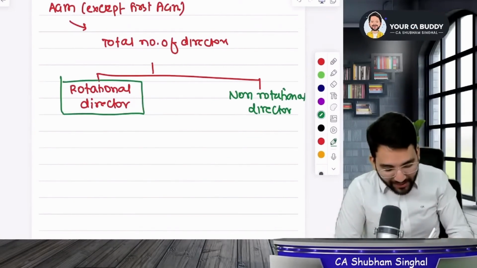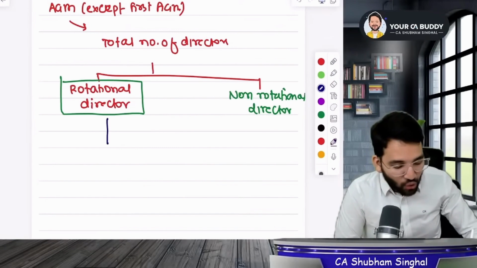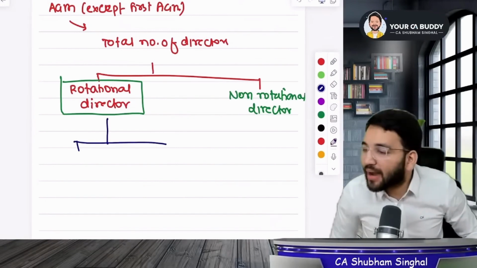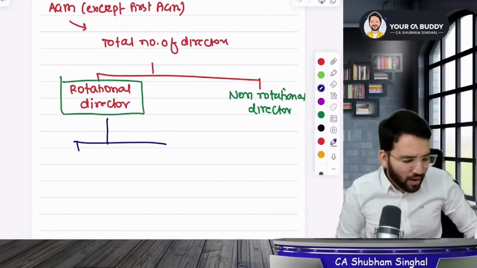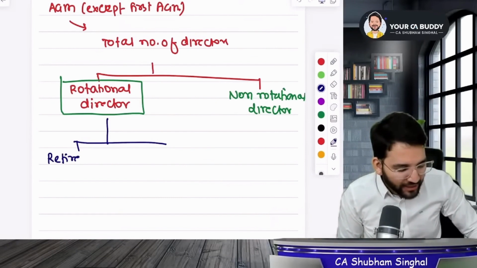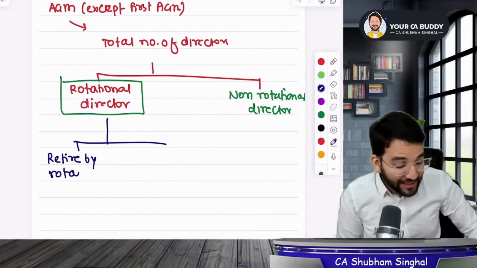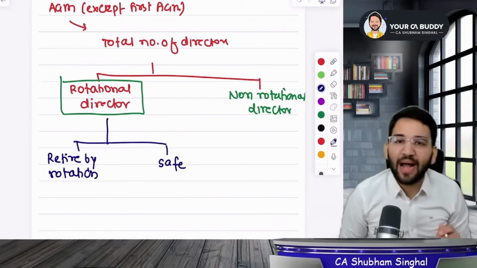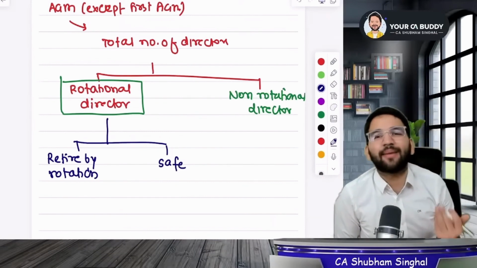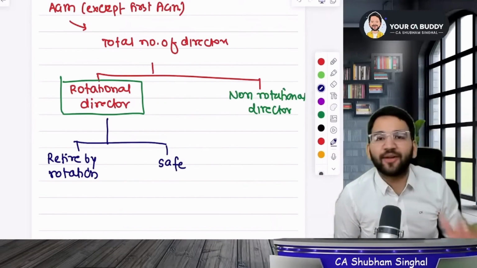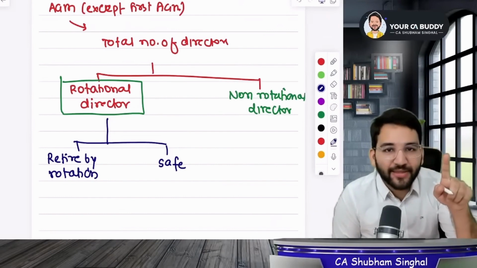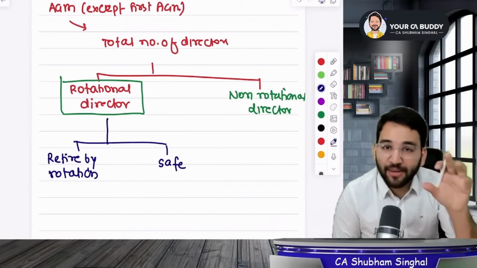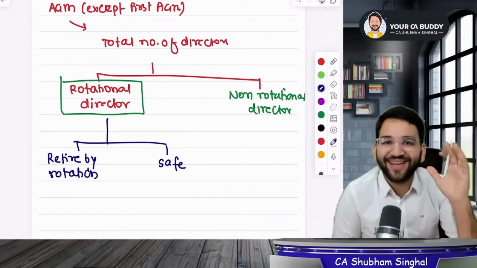Now listen, what do we call directors who are leaving the board, or let's say they are in the red zone and will have to leave eventually? We will then say they will retire by rotation. So these are the people who will be removed from the board and the rest of them will remain safe. You don't need to remember the language because it is MCQ, not descriptive. So understand this, some people out of total directors will be put into the red zone and will be removed afterwards.